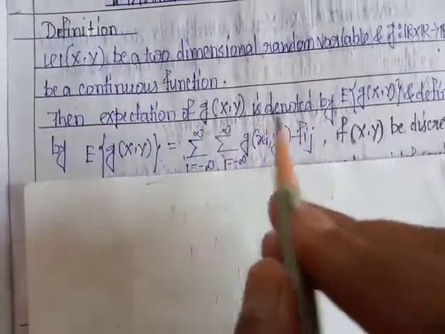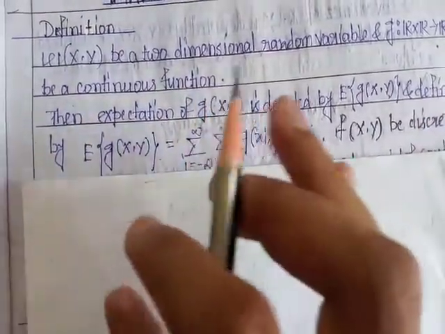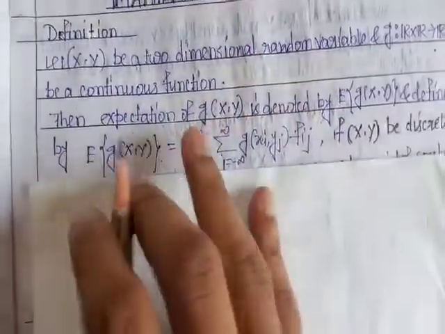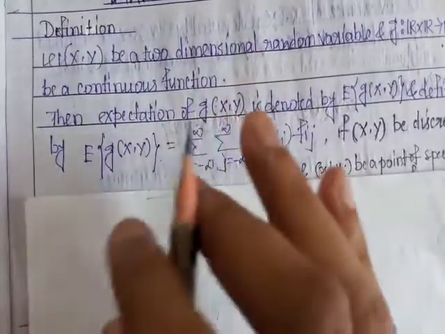The expectation of g(x,y) is denoted by E of g(x,y). E of g(x,y) means expectation of g(x,y), where g is a continuous function.